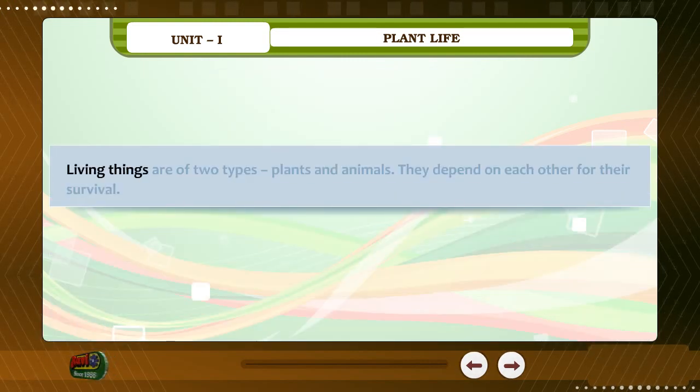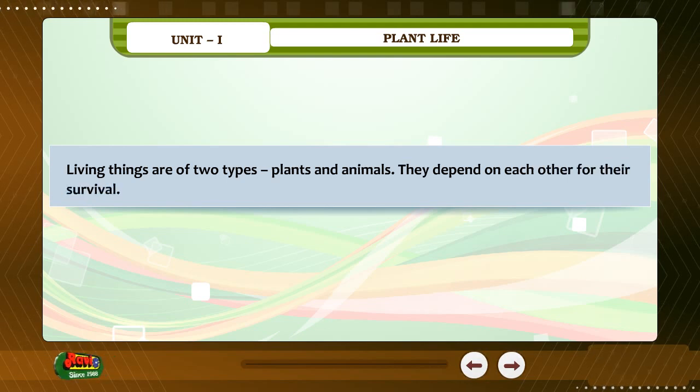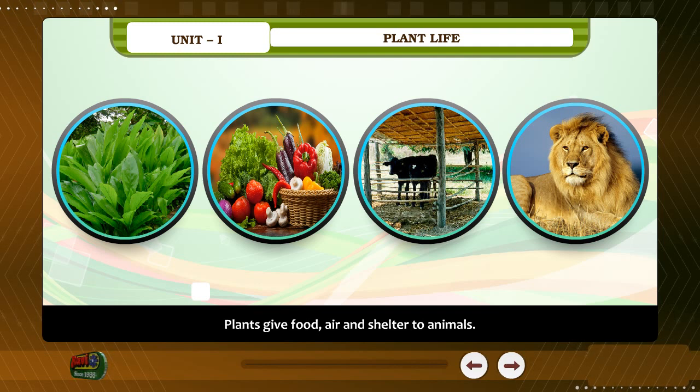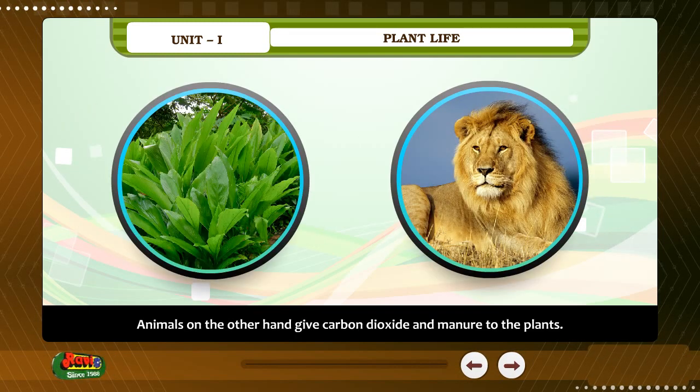Living things are of two types, plants and animals. They depend on each other for their survival. Plants give food, air, and shelter to animals. Animals, on the other hand, give carbon dioxide and manure to the plants.